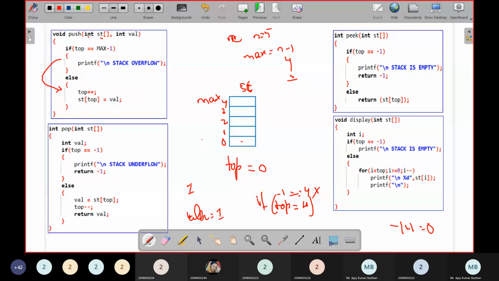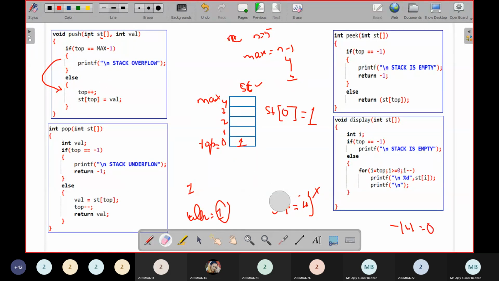Now top has come to this particular position. Top. Now what I have to do? St of top. So st is nothing but this is an array. St and top. Top is right now pointing to the variable 0. St of 0 equal to value. What is the value I want to insert here? 1. So that will be inserted at this particular location. I hope you people got it. Isn't it? It's very, very easy.